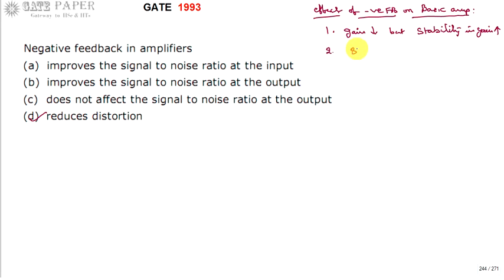Second one, bandwidth increases. Bandwidth with feedback is nothing but upper cutoff frequency minus lower cutoff frequency, both with feedback. So bandwidth of the feedback amplifier increases by increasing the upper cutoff frequency and decreasing the lower cutoff frequency.